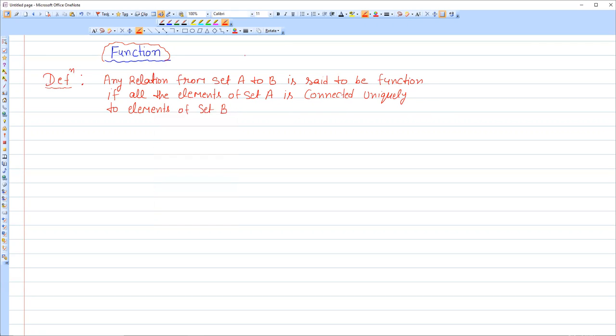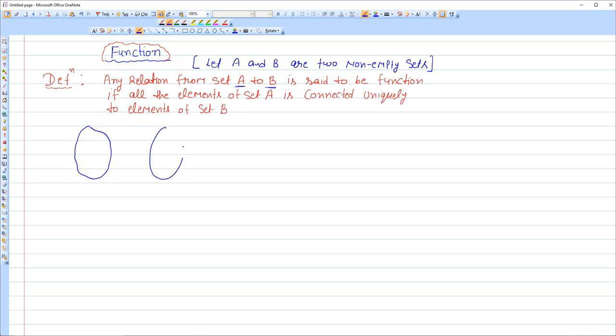So what does it mean? First thing is that ये जो सेट हमने लिए हैं सेट A और B, ये क्या होने चाहिए? हम यहाँ पे मान सकते हैं कि let A and B are two non-empty sets. Non-empty sets मतलब इनके अंदर कुछ ना कुछ होना चाहिए. They can't be empty. So if we are dealing with non-empty sets, for a relation from set A to B, I can draw the set like that, and another set like that. So it is set A, it is set B.